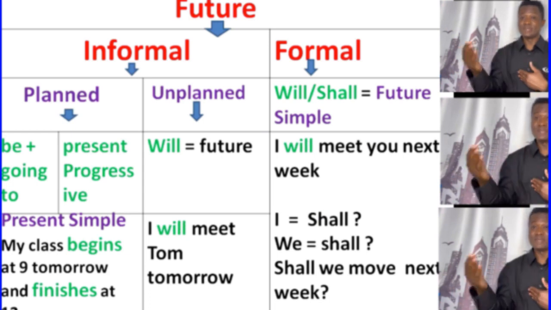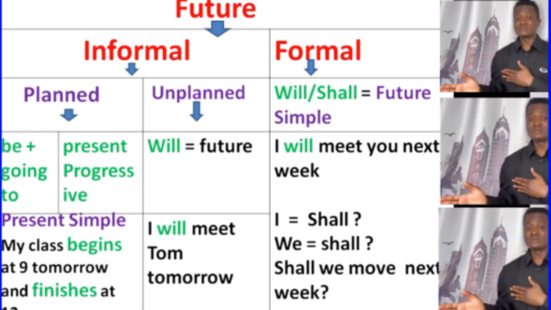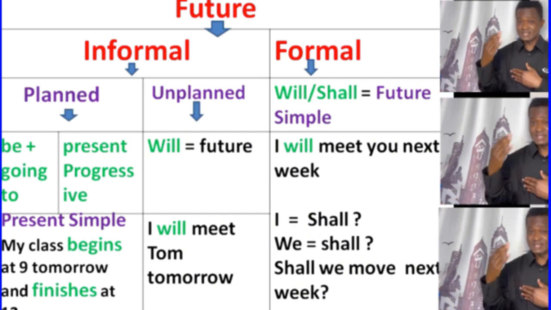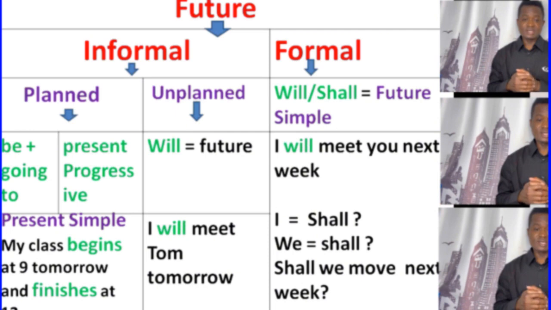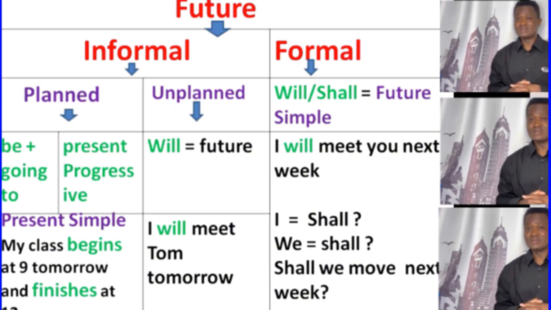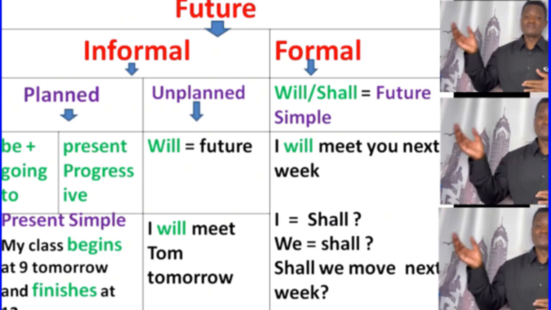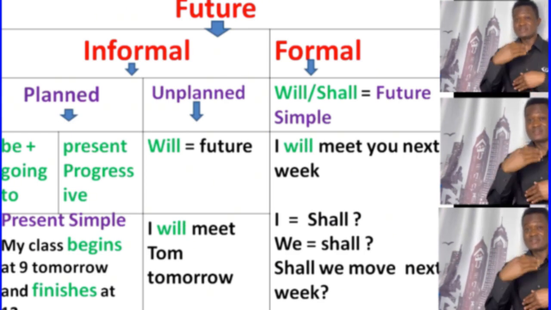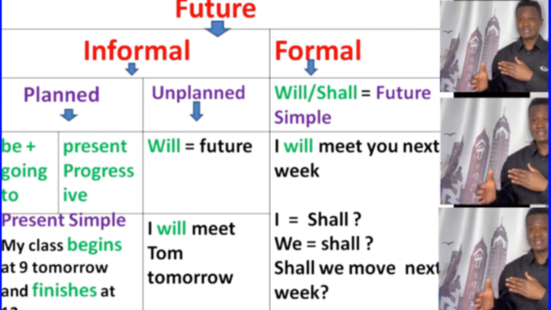So in my class begins at 9 tomorrow, you see begins. That is the present simple talking about the future. The time clause is what? Tomorrow. And it finishes at 12. So it begins at 9 tomorrow and finishes at 12. You see finishes. This is the present simple talking about the future, in a timetable form.